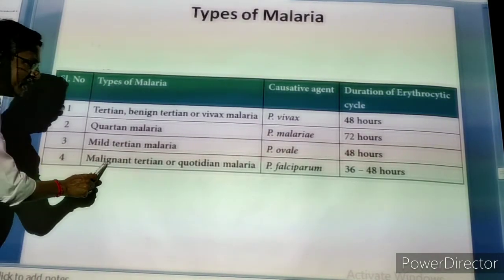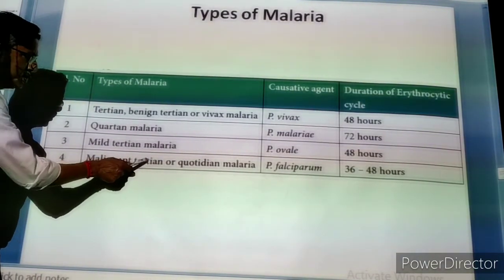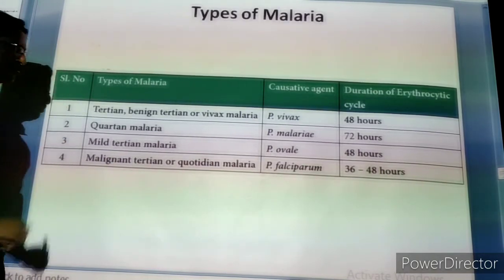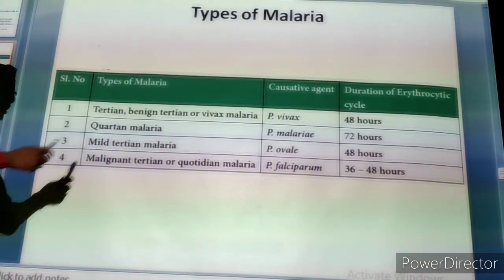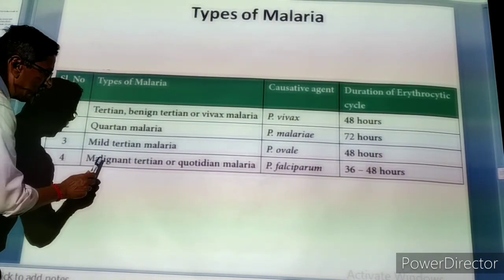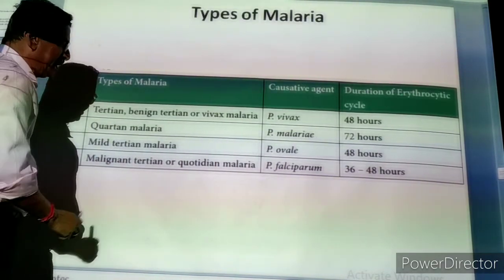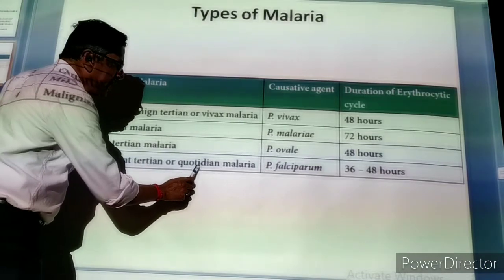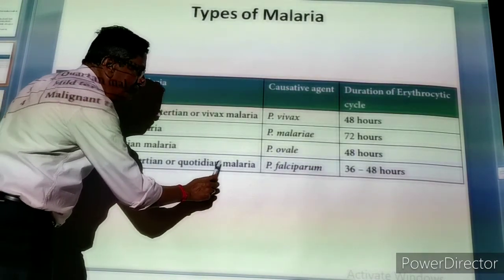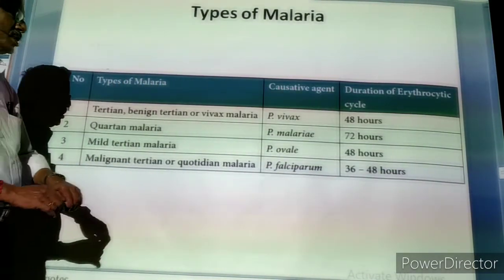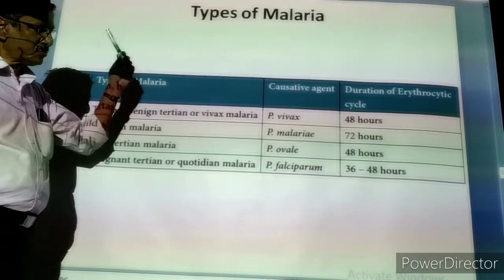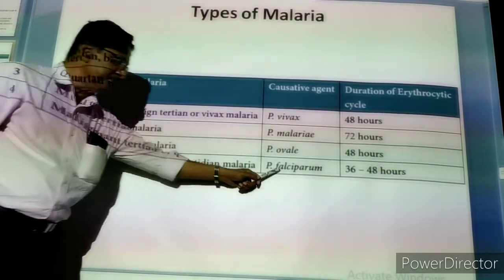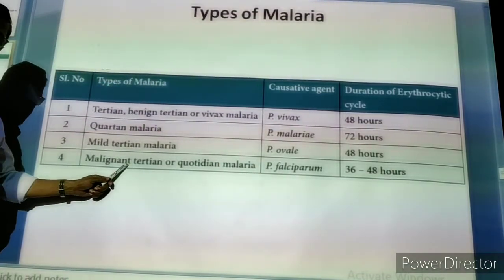Last one, malignant tertian. Tertian, third day. Now we have to know the meaning of malignant. Malignant means causing death. So this tertian malaria causes death. We call it malignant tertian or quotidian malaria. It is caused by Plasmodium falciparum. In the introduction I told you it is deadly. That's why I said it is malignant.